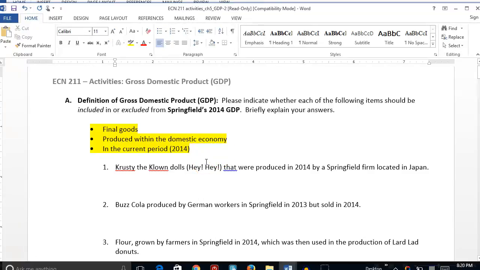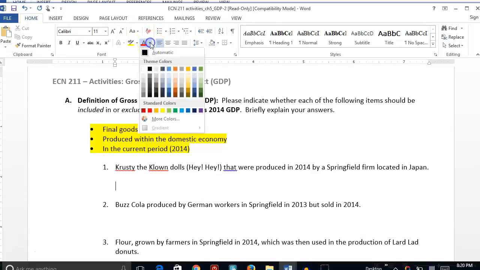Krusty the Clown Dolls. Hey, hey. Produced in 2014 by a Springfield firm located in Japan. So would this be something that should be included or excluded from Springfield's 2014 GDP? I'll give you a minute. You can pause the video. Think about it. Okay, now you've either thought about it or started back up. So if you said excluded, you are correct.